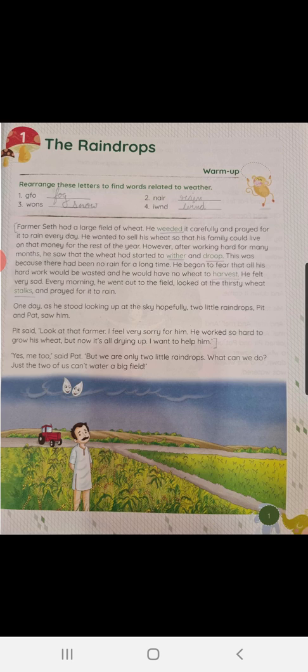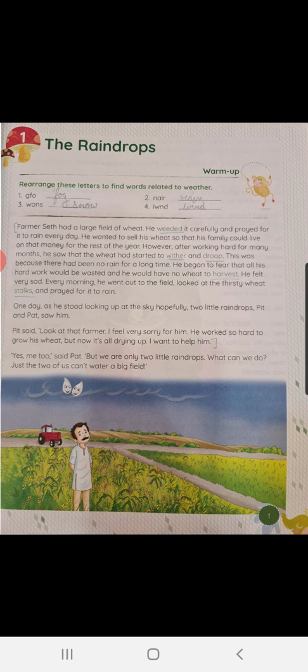This was because there had been no rain for a long time. He began to fear that all his hard work would be wasted and he would have no wheat to harvest. He felt very sad. Every morning, he went out to the field, looked at the thirsty wheat stalks and prayed for it to rain.